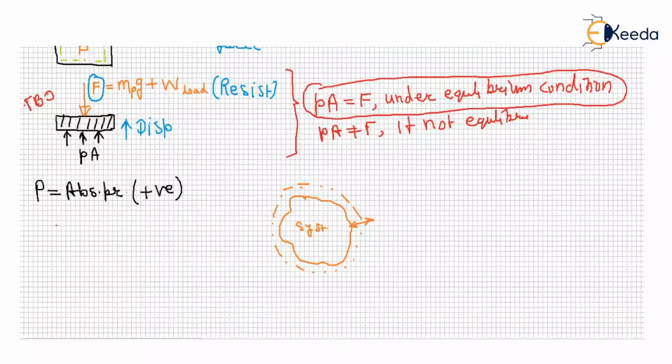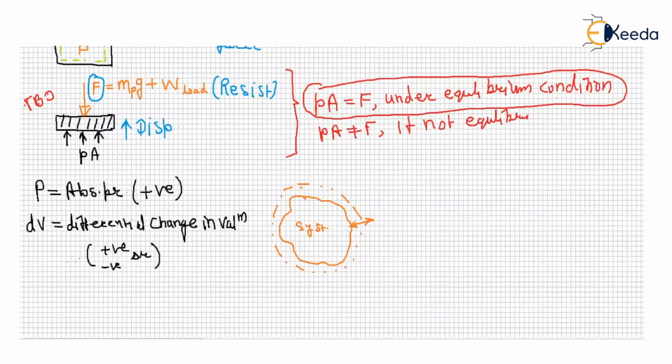Okay? And dV is the differential change in volume, and this may be positive or this may be negative, right?